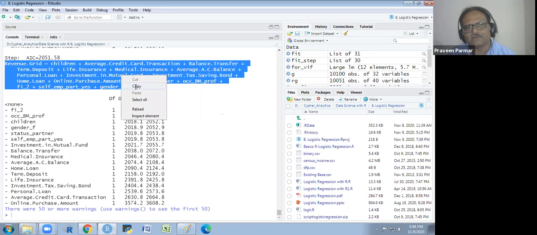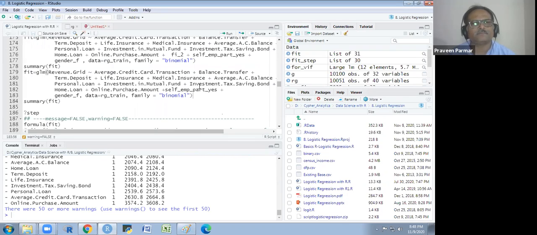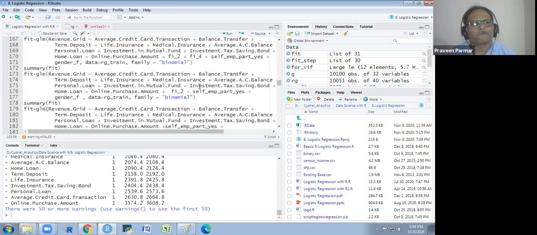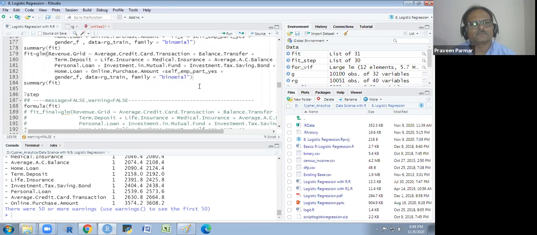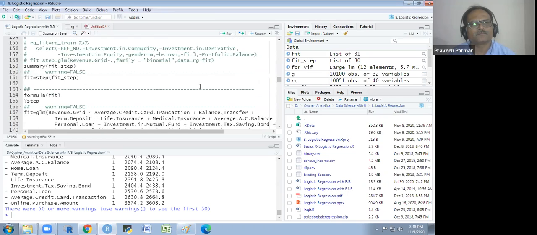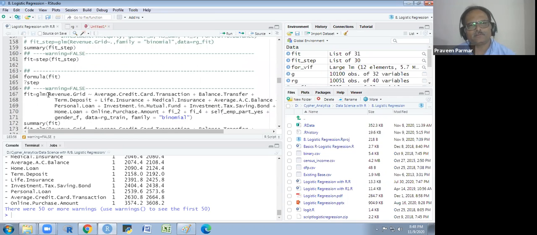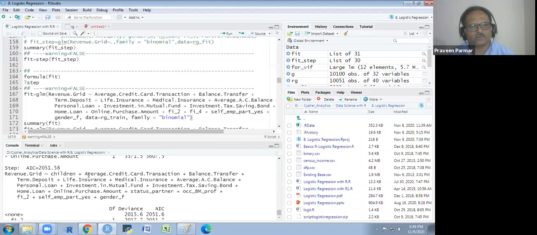So this we got finally. We copy this from here and paste it here. Got it? You see the average credit first and the gender F. So I will show you here. Average credit, children, then average credit is here. Children, tilde children. Okay, here the children is there.